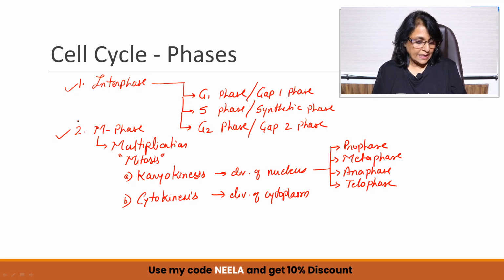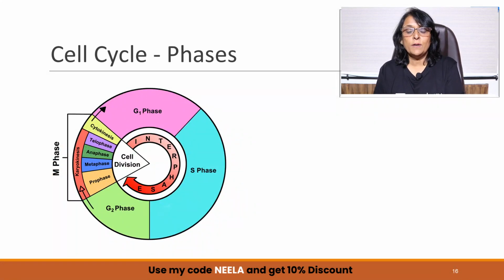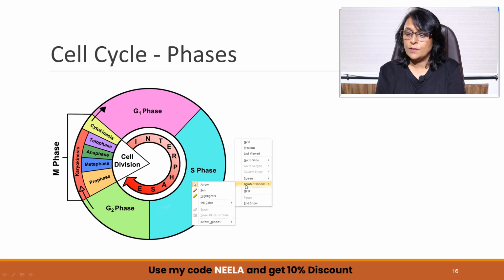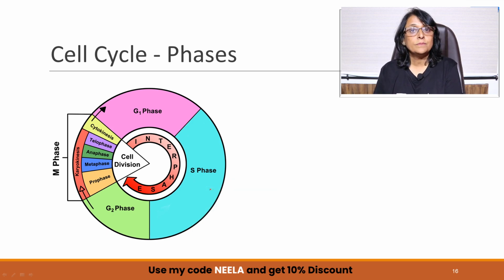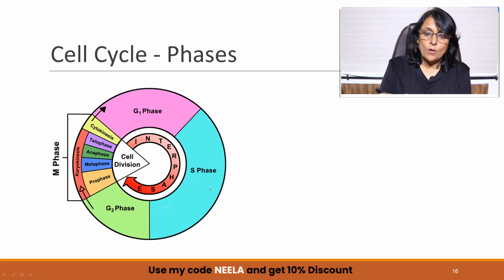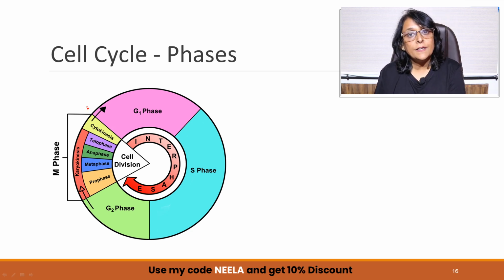Now let us see the cycle. And what is a cycle? The place from where it starts, it is going to end at the same place. This is the one which I have drawn for you. And you can see all the phases which we have written down previously. So from here, if you start, it is interphase.